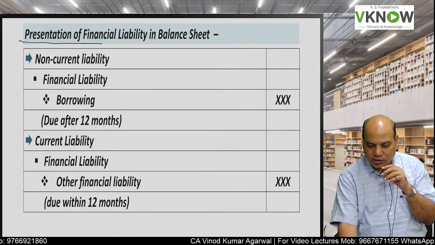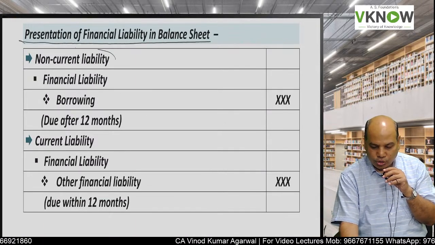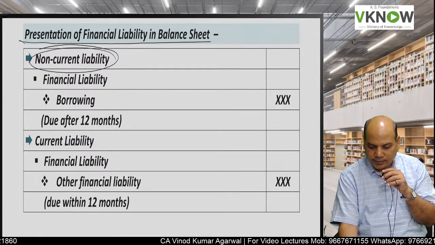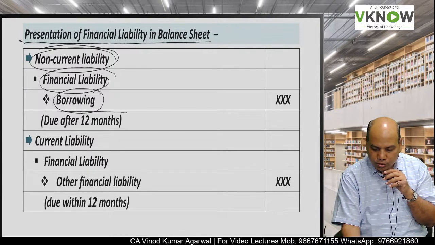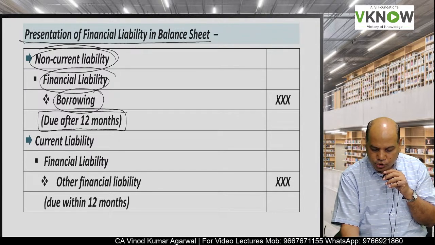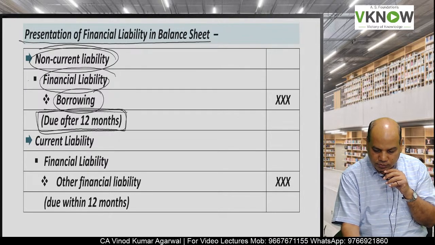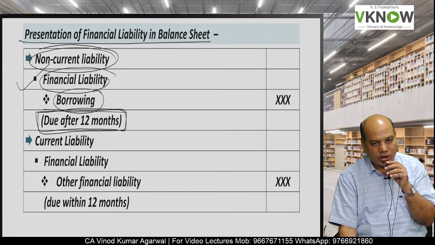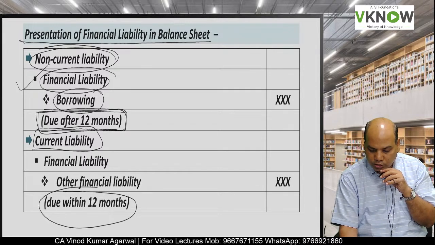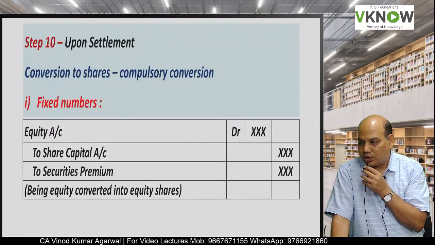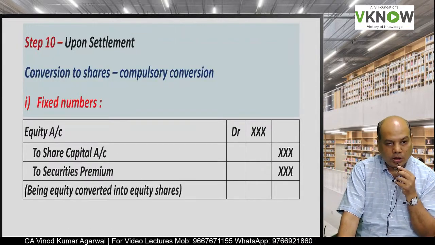Now see the presentation in the balance sheet. Non-current liability, financial liability, borrowing: that component of borrowing which is due after 12 months will come under non-current liability, and that portion which will be due within 12 months will be treated as current liabilities.